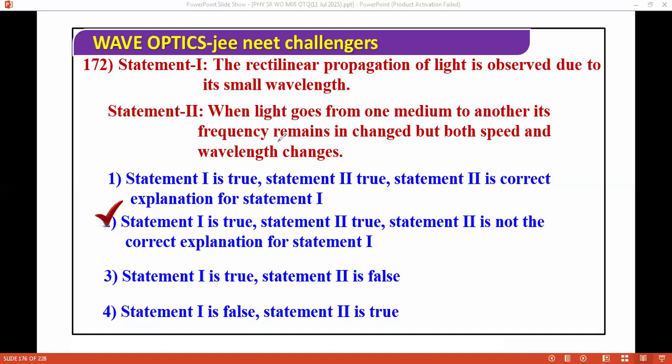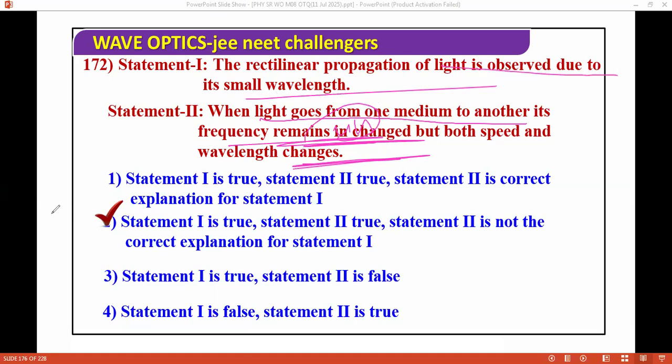If you want to excel in physics, remember that when light goes from one medium to another, its frequency remains unchanged. It's a misprint, I have to write unchanged, so I will correct it. But both speed and wavelength change. And rectilinear propagation of light is observed due to its small wavelength. This is also true.